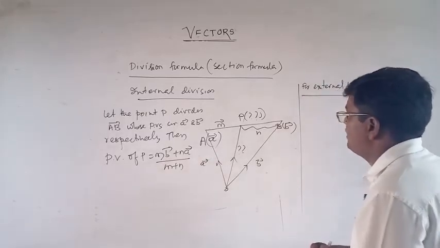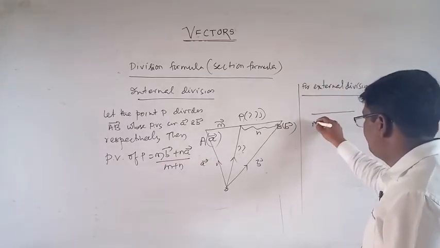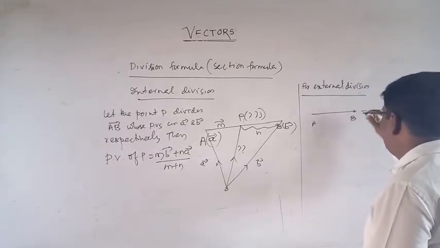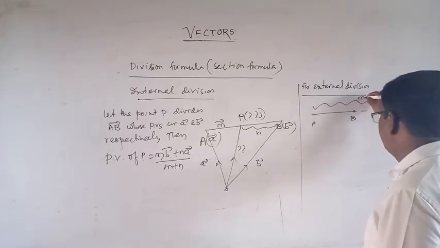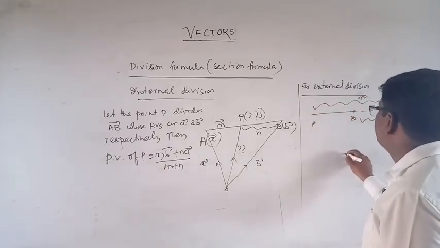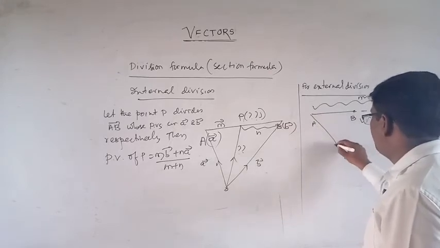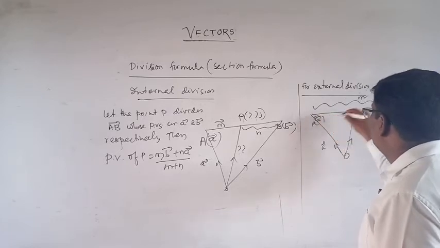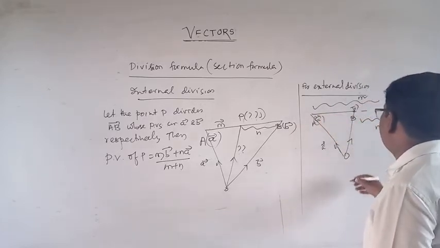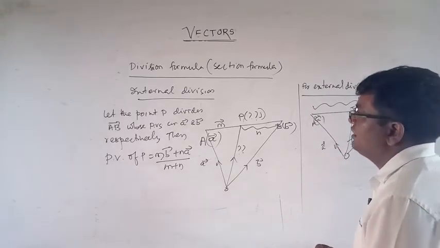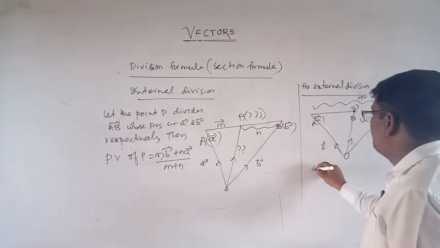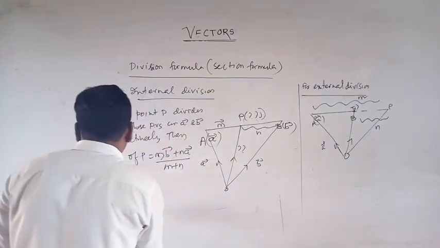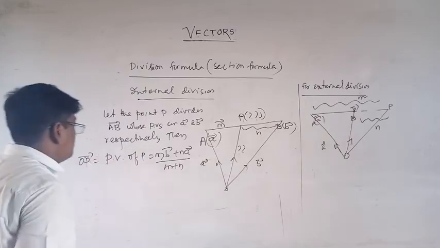Suppose this is A and this is B, and the point P is here, and this is M, and this is N, and this is the origin O. This is the A vector, and this is the B vector. And what is the position vector of P? It is the same concept here, that is OP. Position vector of P means OP.